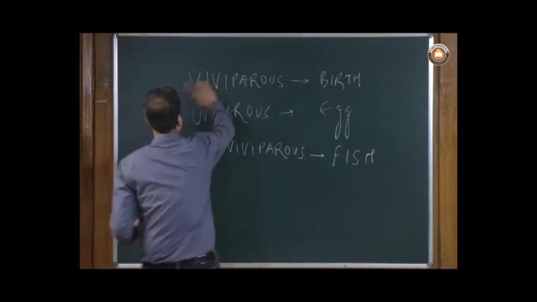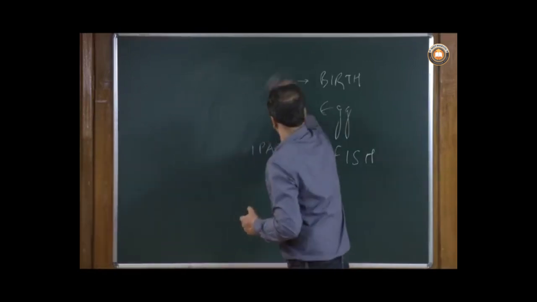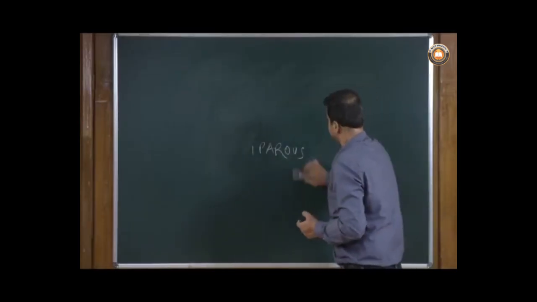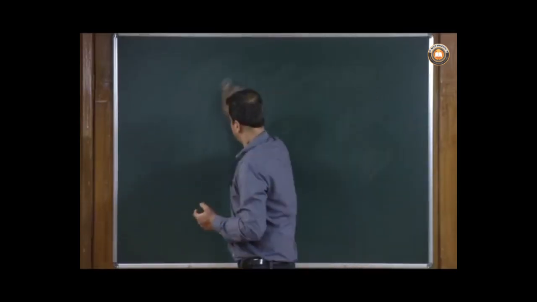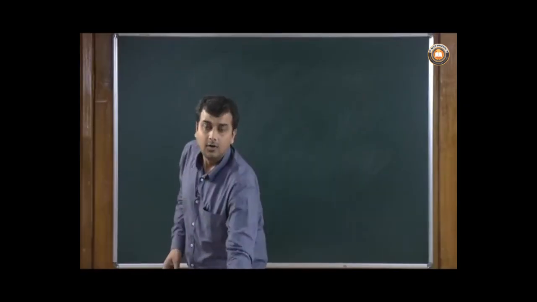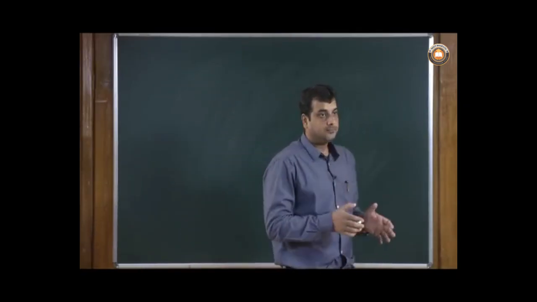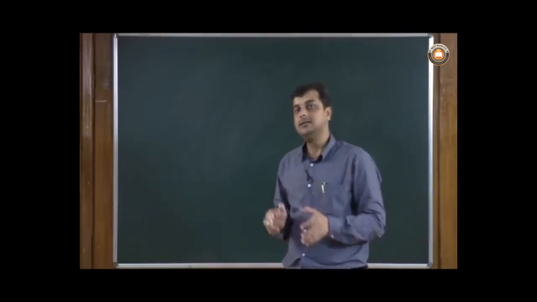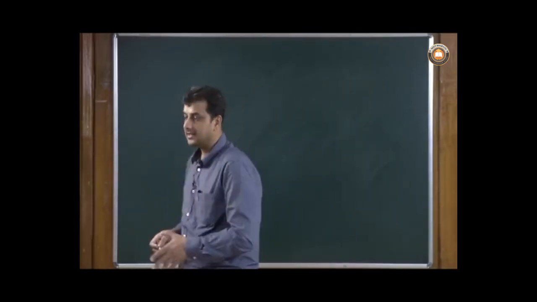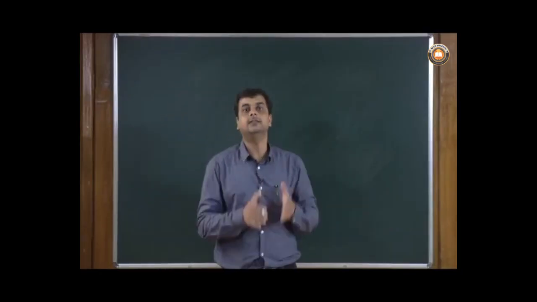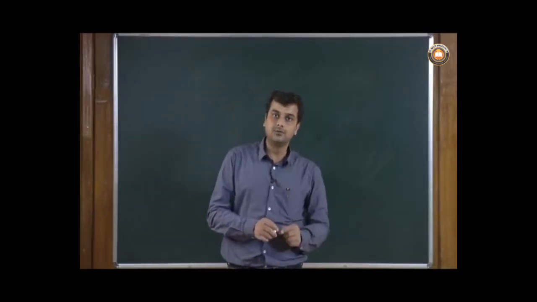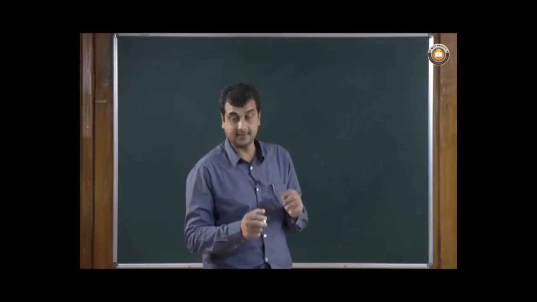So these are the three modes of reproduction. All right, we will move on and try to discuss what the important organs involved in human reproduction are. Let's try to understand it first, and then we will jump into the individual organs as such.